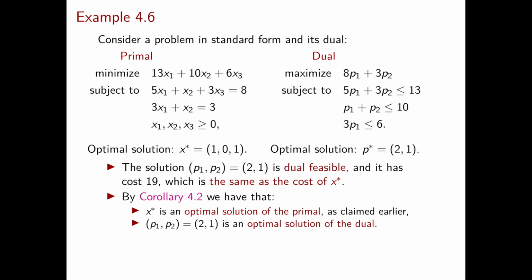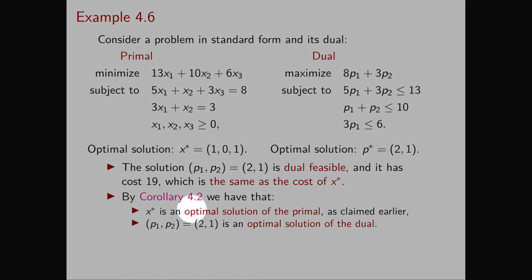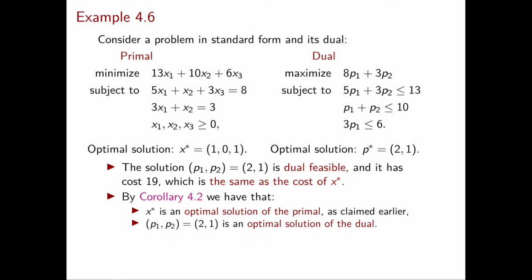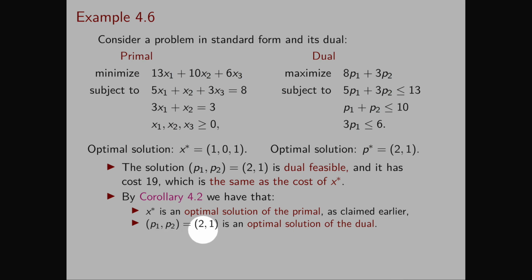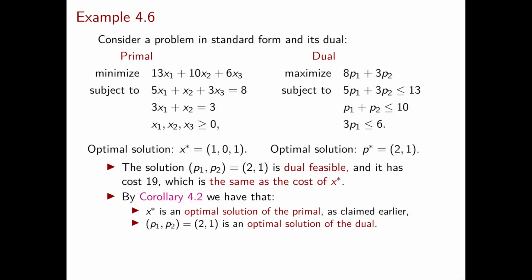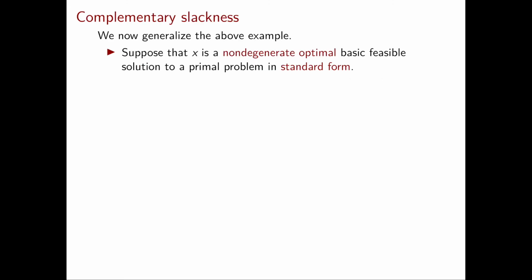At the beginning of the example, I told you that x star was optimal, and now finally we have shown it. On top of that, we have shown that the solution (2, 1) is an optimal solution of the dual. So once again, as promised before this example, the unique optimal solution for the dual that we obtained is also an optimal solution. Now that we've understood how things work out in an example, let's prove this in general.